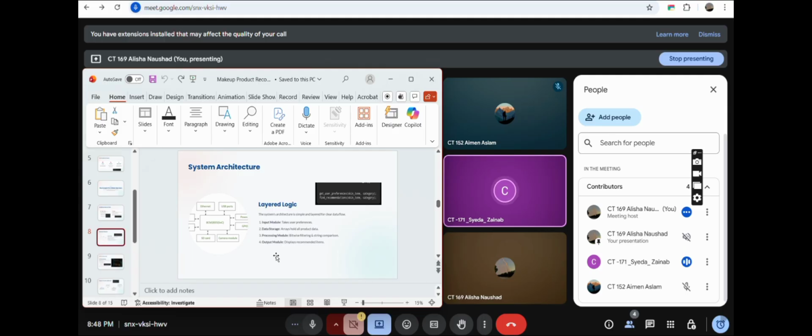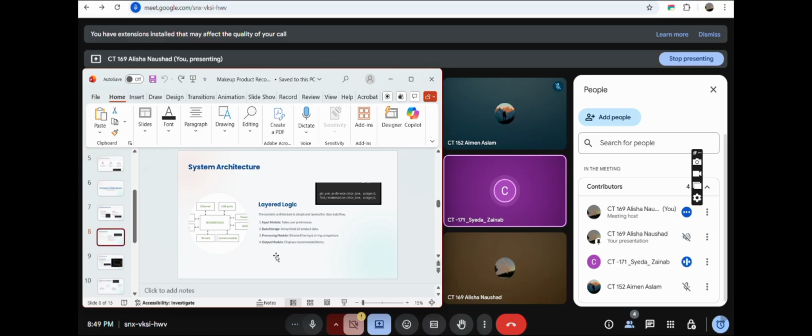There are different functions here: the get user preferences function that takes the user input, the get category flag function which gives the number flag for a category, the find recommendation function which checks and matches using bitwise logic, and the display all product function that shows all the products if the user wants. This structure keeps everything neat, readable, and easy to fix and expand later.